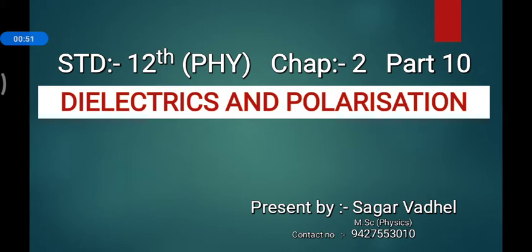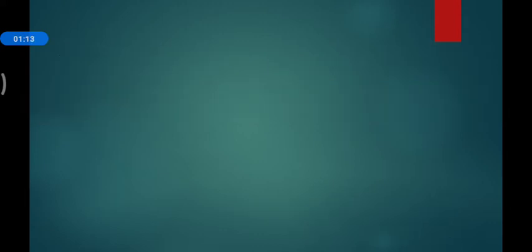This is the intermediate part. It is a topic between electrostatic potential and capacitors, which is the title of the chapter. It is an intermediate topic, and it is a must to understand what we learned and what we will learn in capacitors. So this is a very important part for you.